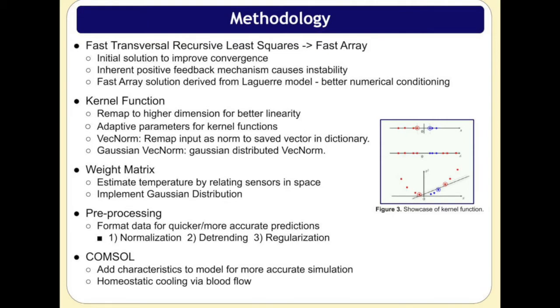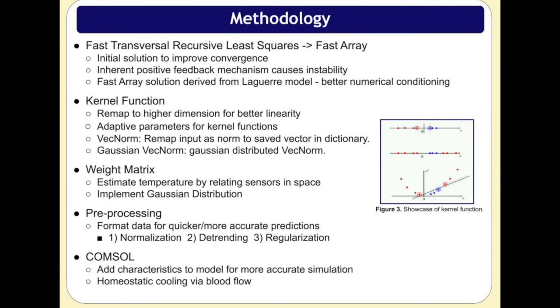Another solution would be the use of kernel functions. In a nutshell, kernel functions remap the input data into a higher dimension so that it might provide better linearity. Figure 3 is a showcase of kernel function in operation. When data are distributed as shown in the middle graph, a criterion to separate the dataset as simple as that of the top graph is no longer a viable option. However, if we apply a kernel function that, for example in this case, y equals x squared, we can clearly define the straight line that separates the two different types of data. While we do not seek data classification, a dataset situated better in linear fashion helps the prediction algorithm update its weights.